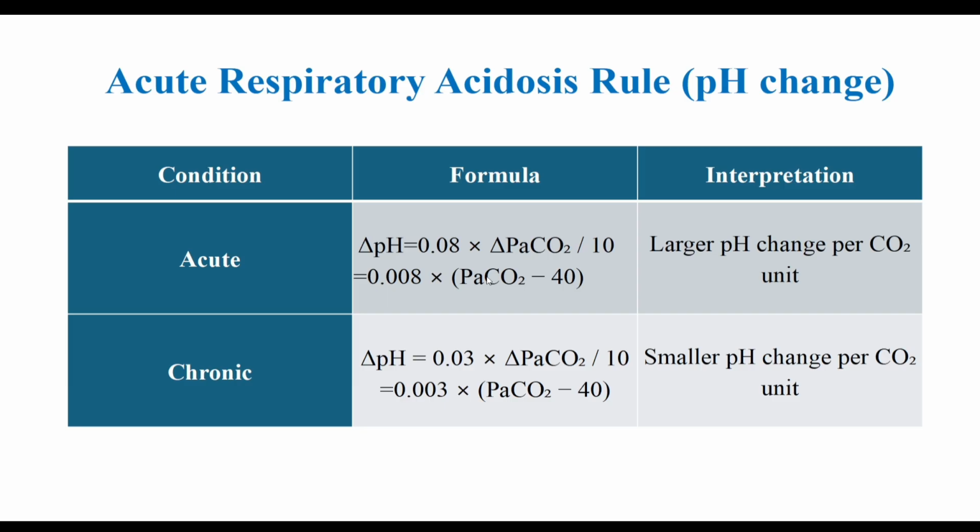So in acidosis, pH will fall. So how much it will fall? In acute case, 0.008 into PaCO2 minus 40. So larger pH change per CO2 unit. And in chronic case, this is 0.003 into PaCO2 minus 40. Because 40 is the baseline PaCO2 we take. So in chronic case, smaller pH change per CO2 unit.